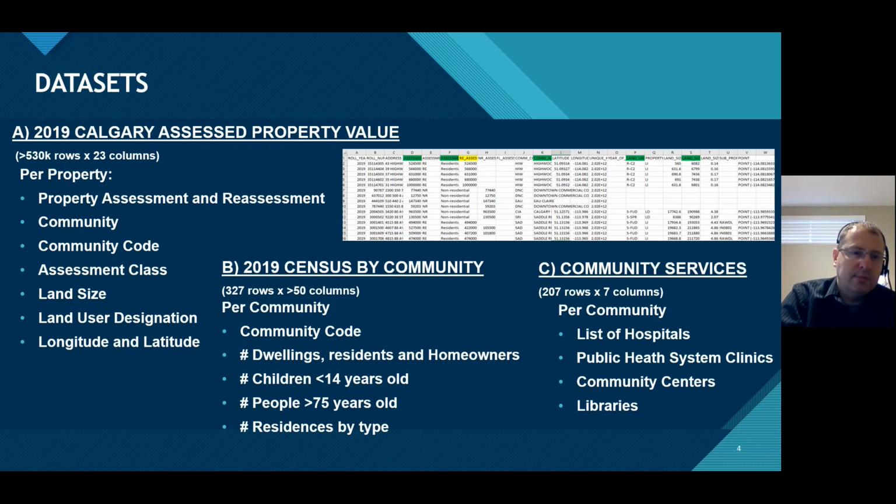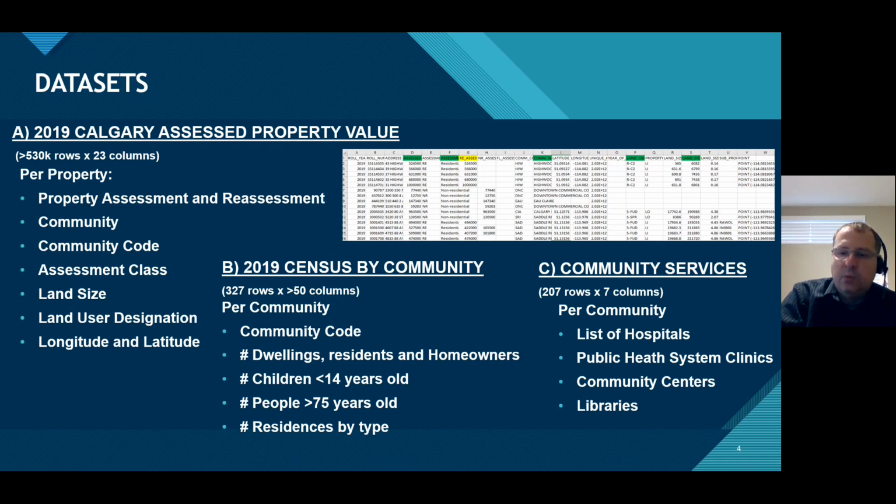For example, the property assessment, that is the thing that we are evaluating. The community code, that was important to aggregate the data sets. The land size, the land use designation, if it is a single family residential or if it's an apartment, just to let you know that for this project, we only take into account properties with fewer than 3 stories. And the longitude and latitude, which were important to calculate the distance from the property to the center of downtown.